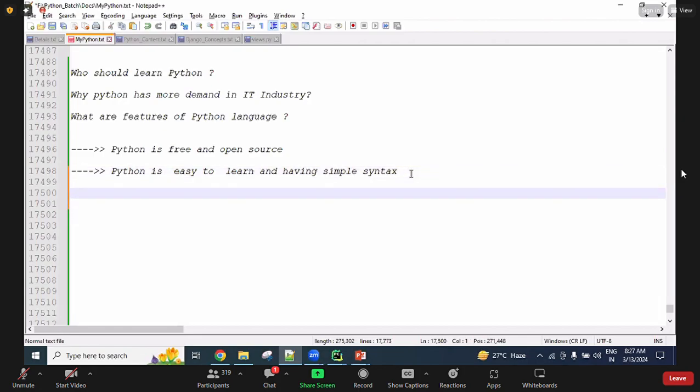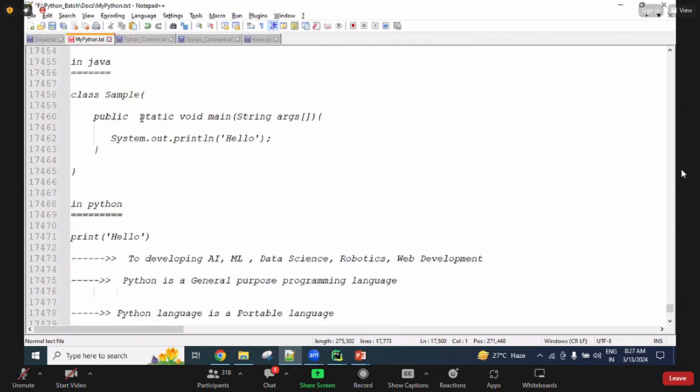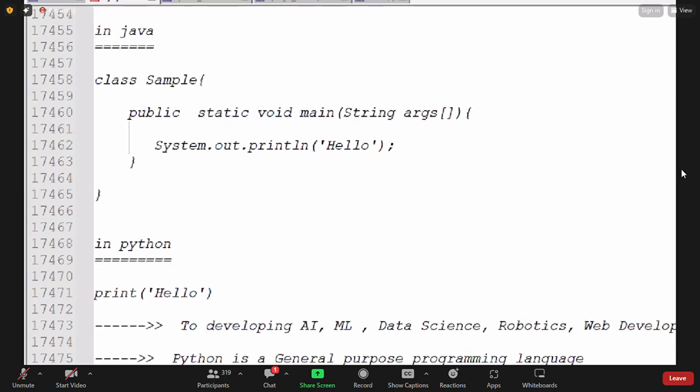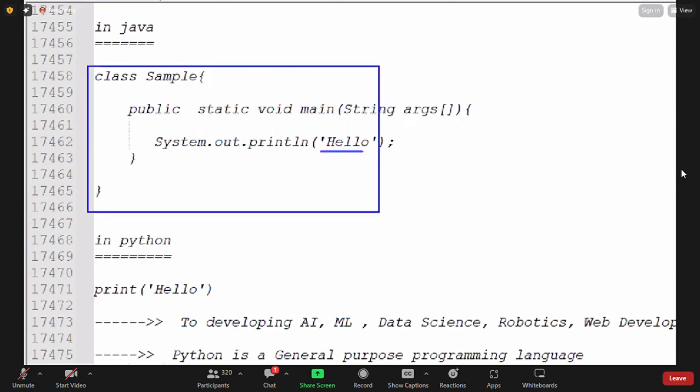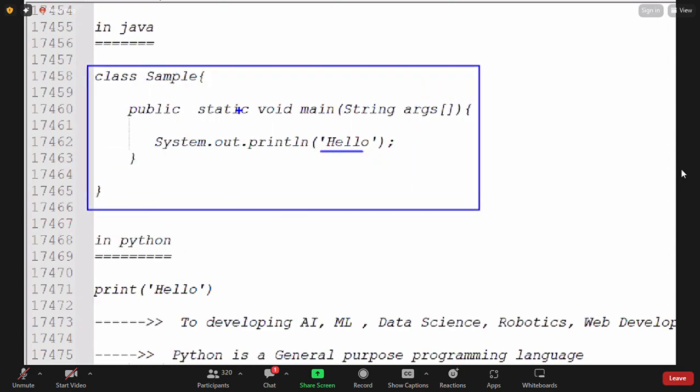For that, in the last program, I gave one small explanation, guys. See, if you are choosing the Java language and you want to print a hello message, then you need to write all these lines of code. Here every word has its own meaning. Class is a keyword in Java, and there are so many keywords. So what is a keyword and what is the purpose of the class keyword? You need to understand.